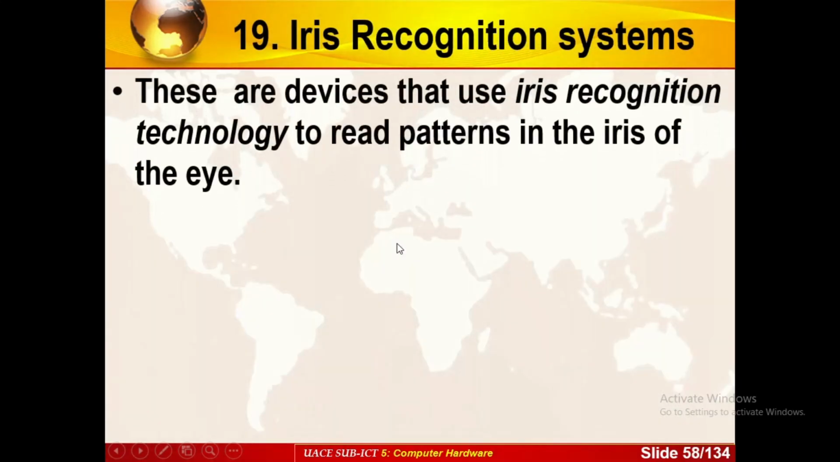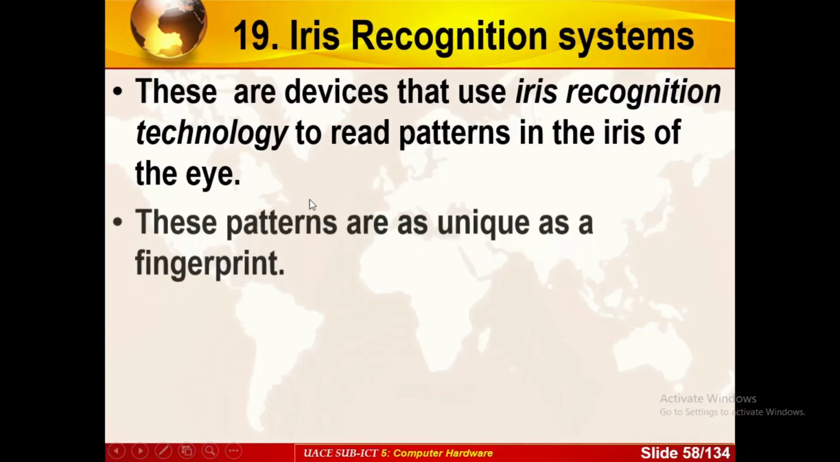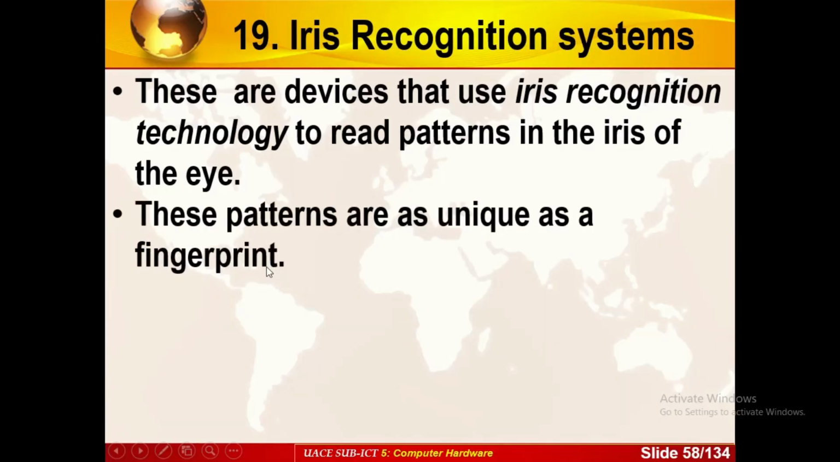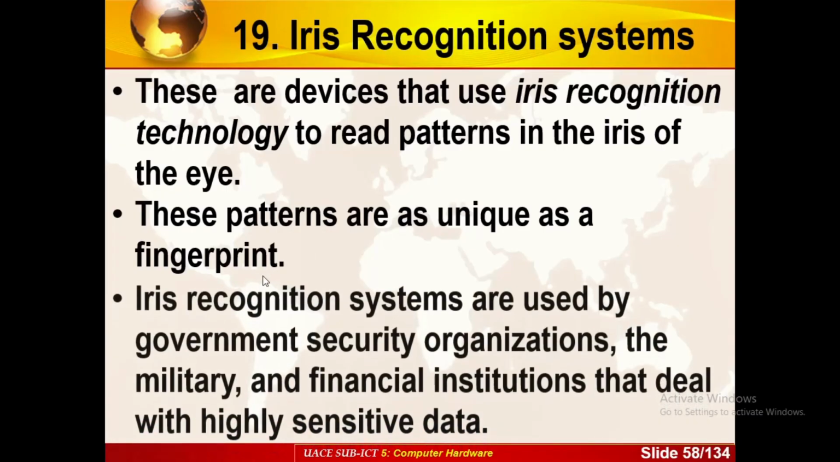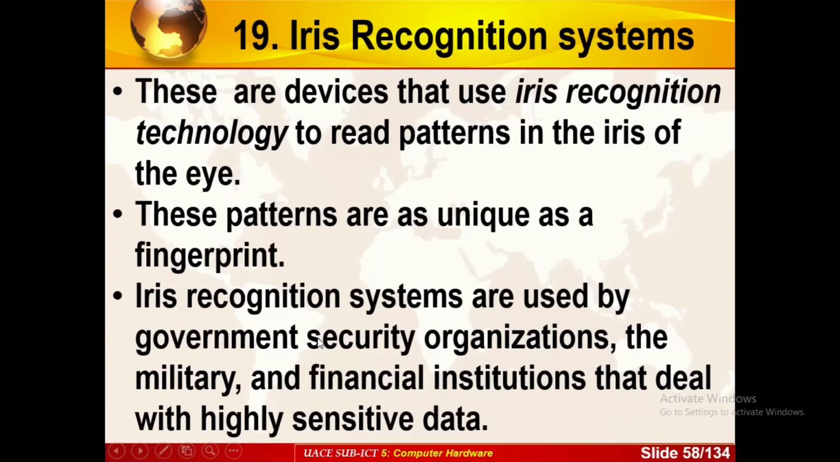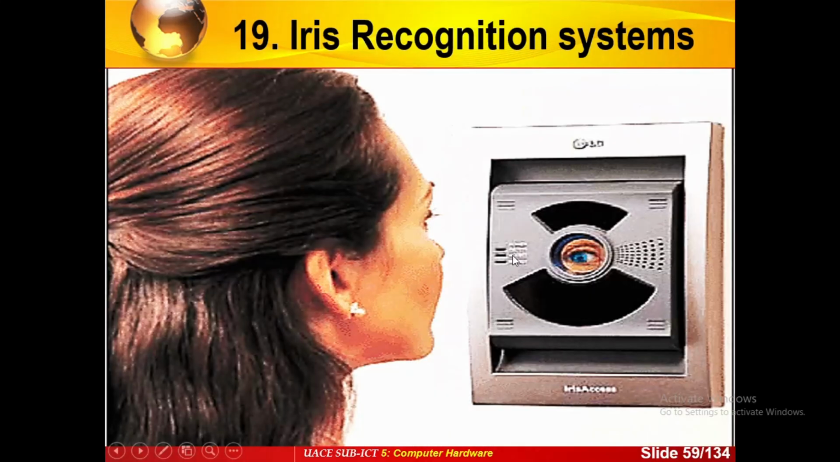We have lastly, I think, the iris recognition system. This is a device with technology that reads the pattern of the iris of the eye. As you can see, these patterns are unique like fingerprints, because everybody has a unique iris. Iris recognition systems are used by governments, trade organizations, the military, and financial institutions that deal with highly sensitive data. Whenever you have sensitive data, it's better to use what you call an iris recognition system. The machine can sense the eye, because everybody has a unique eye. That's what we call the iris. That's what it senses inside there.